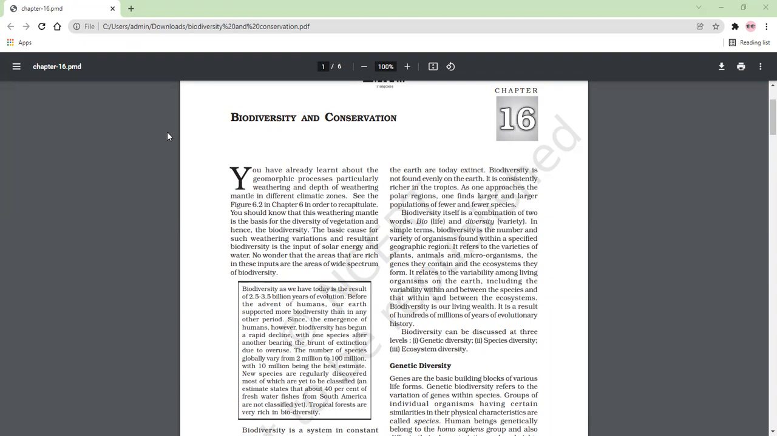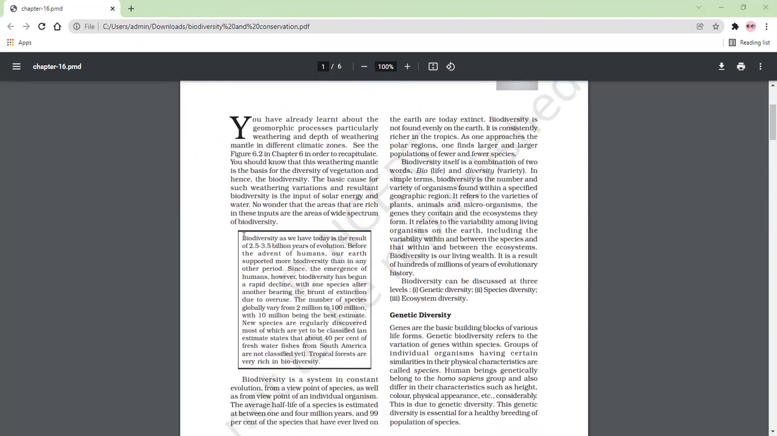Rich in biodiversity means where varieties are very many, of plant species and of animal species. So no wonder that the areas that are rich in these inputs, here inputs are solar radiation, good climatic conditions, rainfall, good quality of soil, are the areas of wide spectrum. Spectrum here means continuous, wide continuity of biodiversity. Now, read this box.